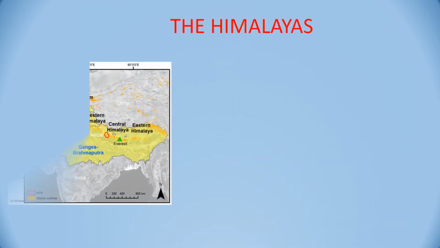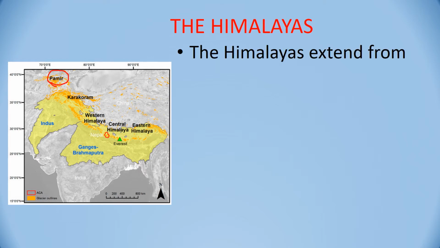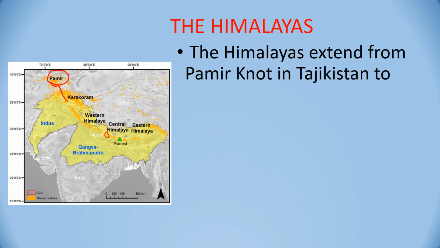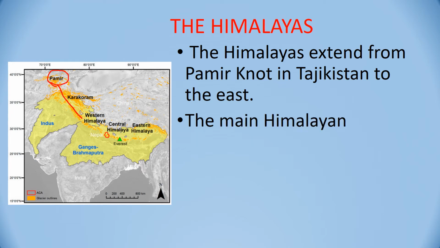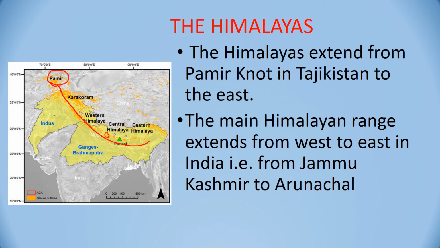Now if we see the location or extent of the Himalayas, it begins from here, Pamir Knot in Tajikistan. From Pamir Knot, it comes eastward and enters our country, and from Jammu and Kashmir, from west to east, it spreads in our country from Jammu and Kashmir to Arunachal Pradesh.